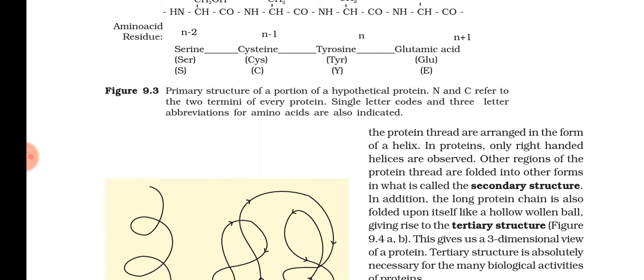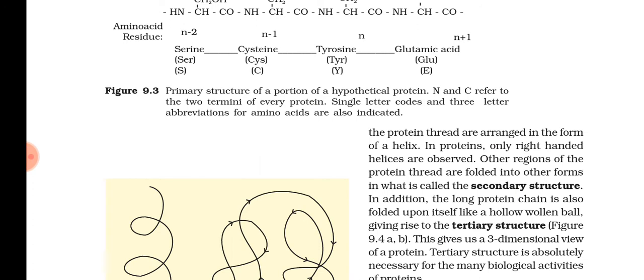How that polypeptide chain is arranged in a protein, on that basis that is known as secondary structure, or the secondary structure explains the two-dimensional arrangement of a polypeptide chain. Understood? First, primary structure, what does it explain?